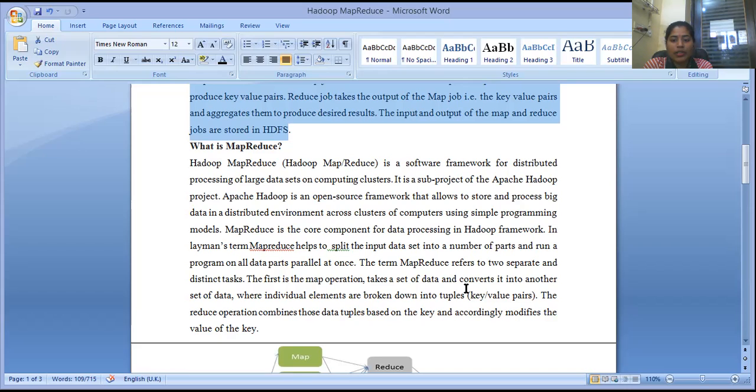The term MapReduce refers to two separate and distinct tasks. One is the map job and the second is the reduce job. The map operation takes a set of data and converts it into another set of data where individual elements are broken down into tuples, which you can also say are key-value pairs. The reduce operation combines the data tuples based on the key and accordingly modifies the value of the key.